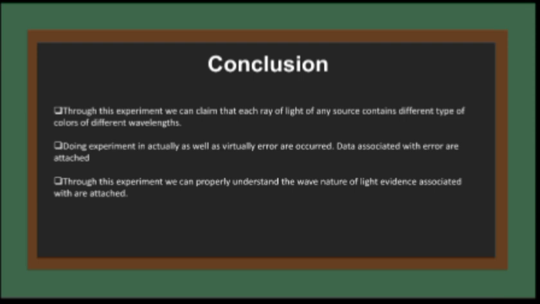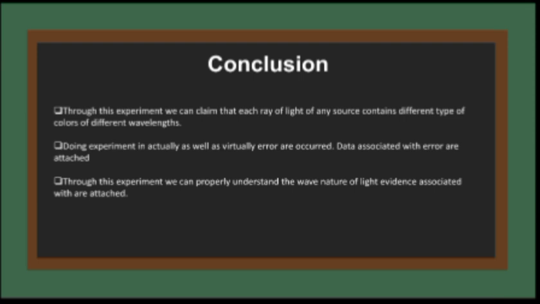This is the conclusion of the experiment that we have performed. Our first conclusion is that when a source emits light, it contains different types of colors with different wavelengths.